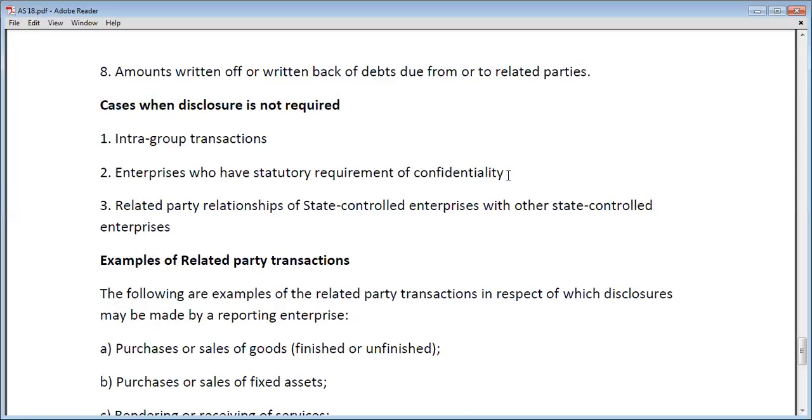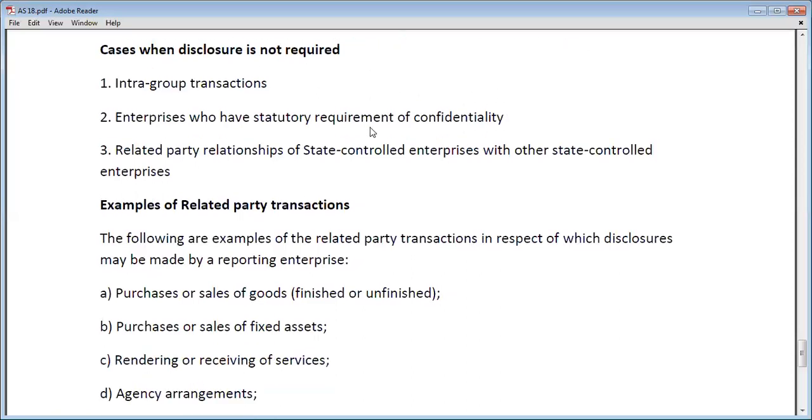And the third case where disclosure is not required is the related party relationship of state control enterprises with other state control enterprises. अगर related party ऐसी है जो state control enterprises है, जिसको स्टेट लेवल पे कंट्रोल करती है. एक स्टेट से दूसरे स्टेट के बीच में कंट्रोल पार्टीज के बीच में रिलेशन है. रिलेटेड पार्टी कौन है, एक स्टेट कंट्रोल एंटरप्राइजेस और दूसरे स्टेट की कंट्रोल एंटरप्राइजेस. In that case there is no requirement of disclosure.